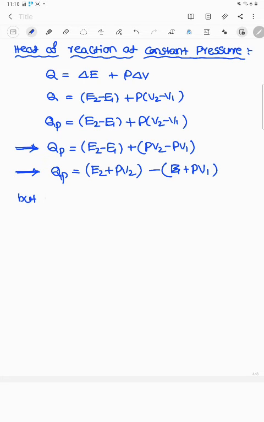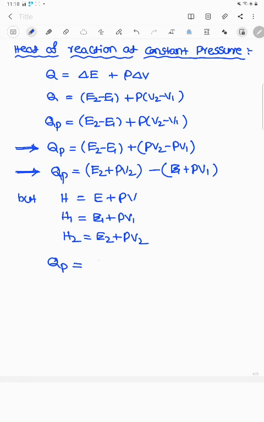But enthalpy H equals E plus PV, where H1 equals E1 plus PV1 and H2 equals E2 plus PV2. Substitute the values in the above equation.